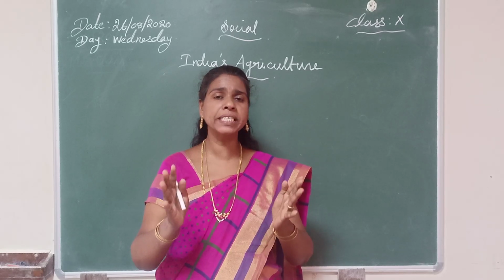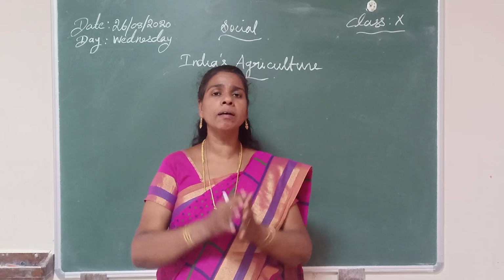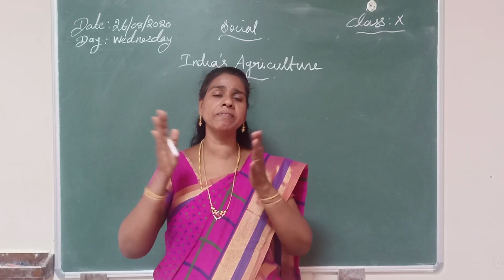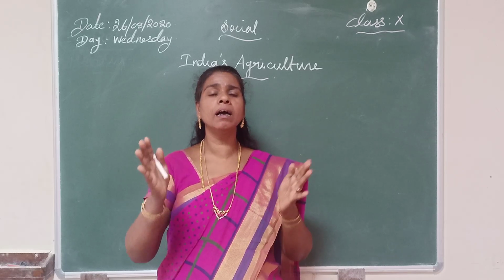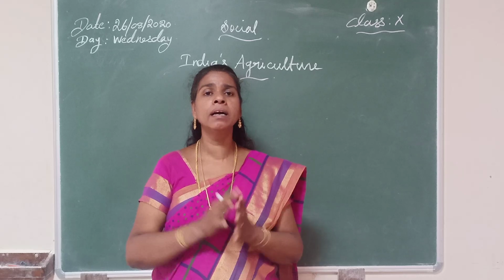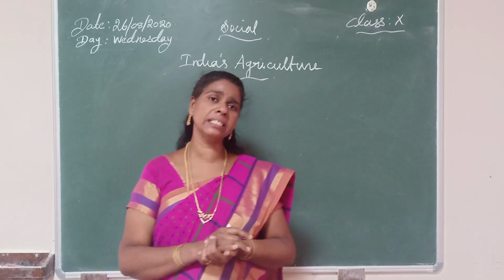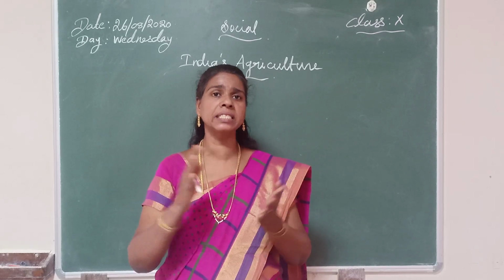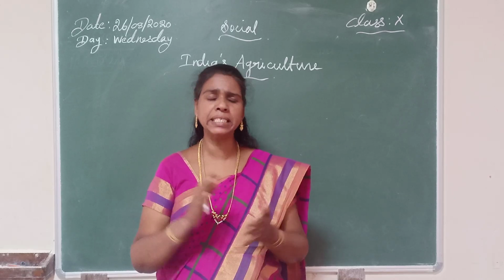Then from which period to which period each season occurs, and what crops are cultivated in these seasons, we learned in the previous class. I also gave some question answers. I hope you studied those question answers. Okay students, now let us come forward to today's class.